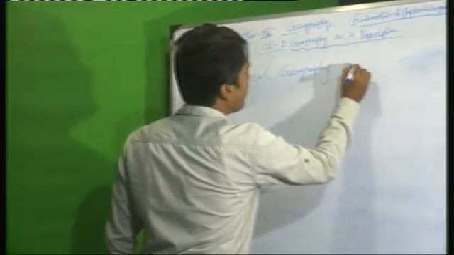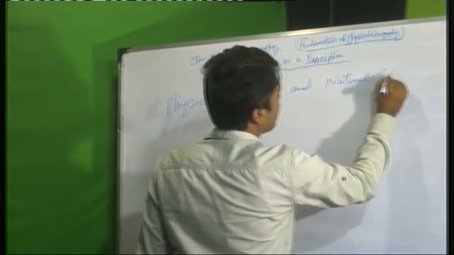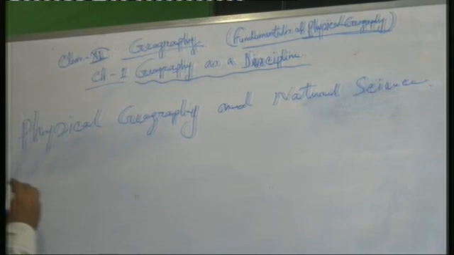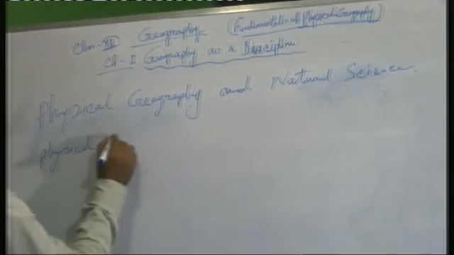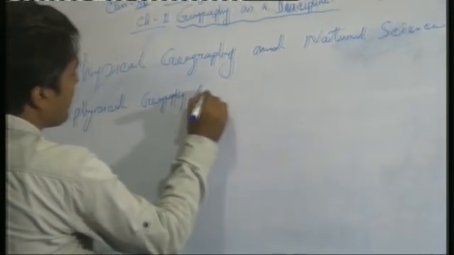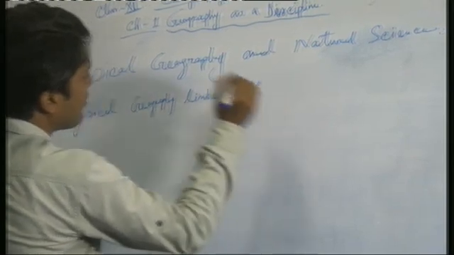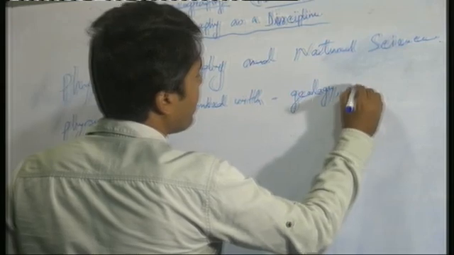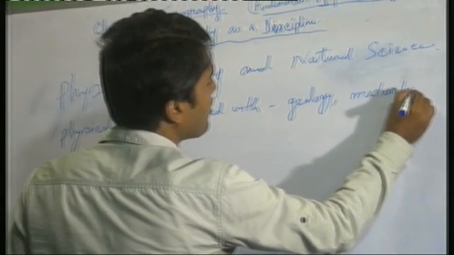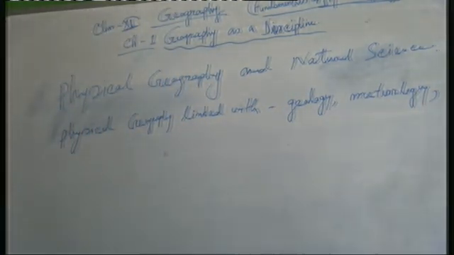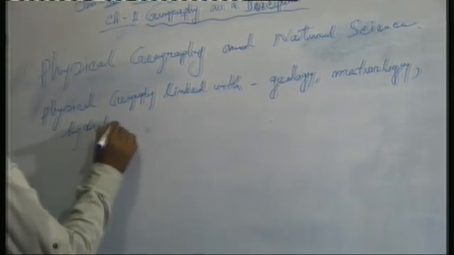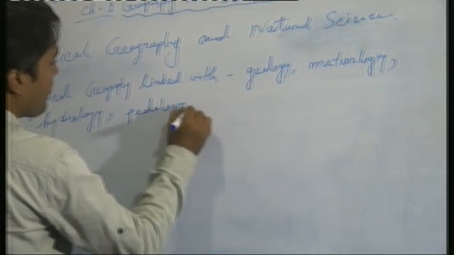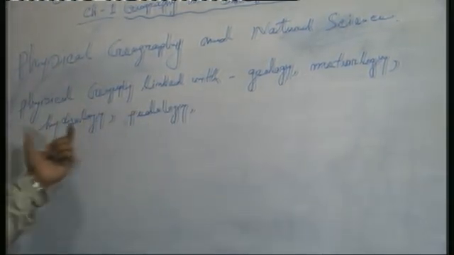Physical geography and natural science. Physical geography is very closely linked with geology, meteorology, hydrology, and also pedology. So physical geography is also linked with these different topics.